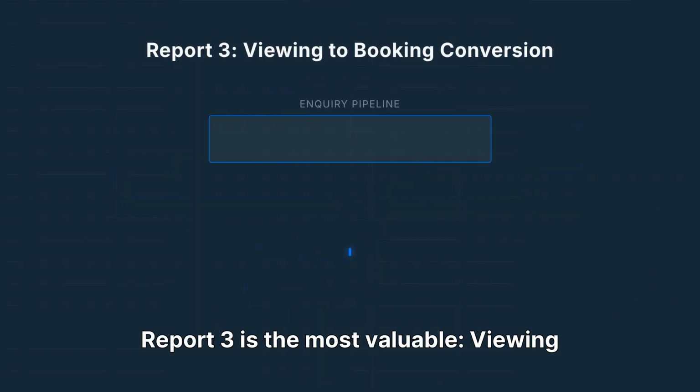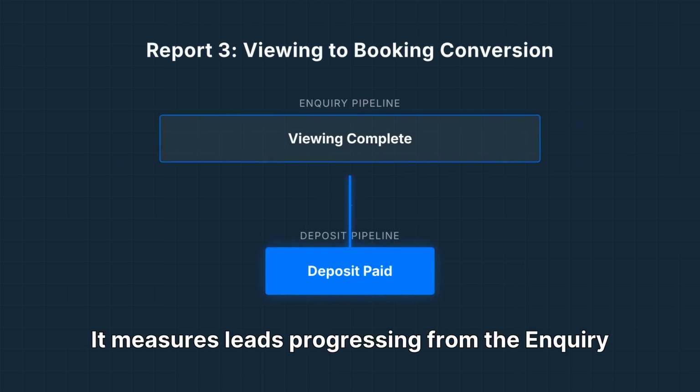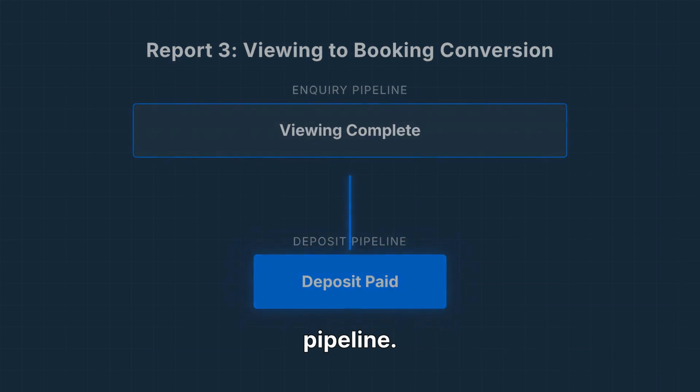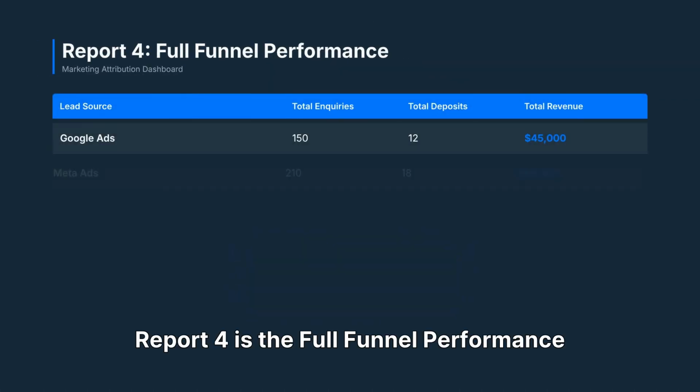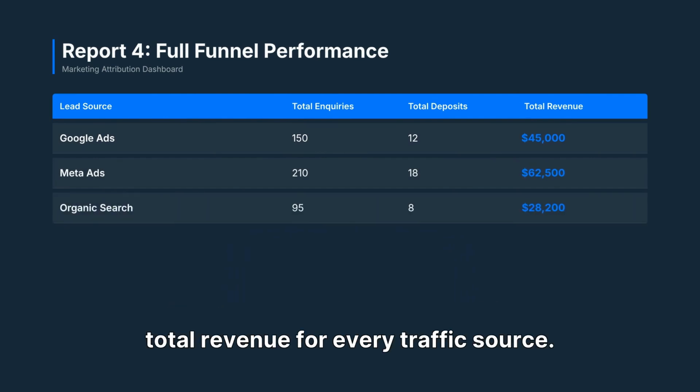Report 3 is the most valuable: viewing to booking conversion rate. It measures leads progressing from the enquiry pipeline to deposit paid in the deposit pipeline. Report 4 is the full funnel performance table, one summary showing average viewings, deposits, and total revenue for every traffic source.